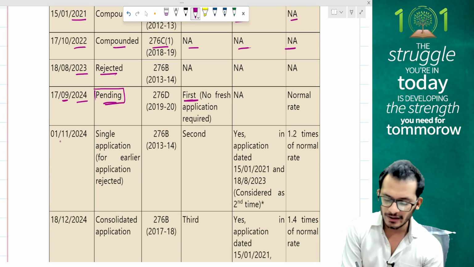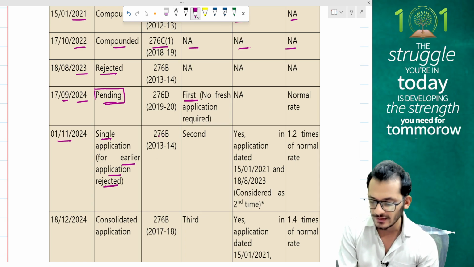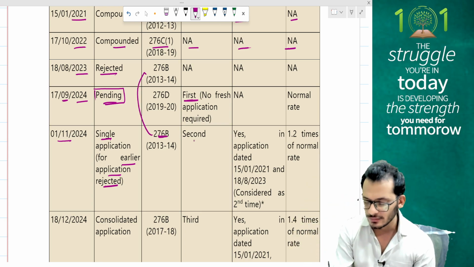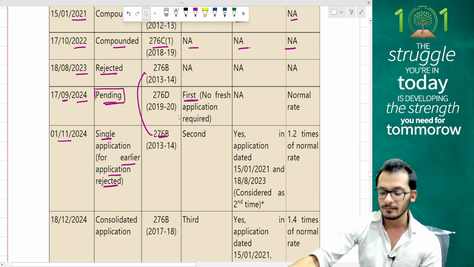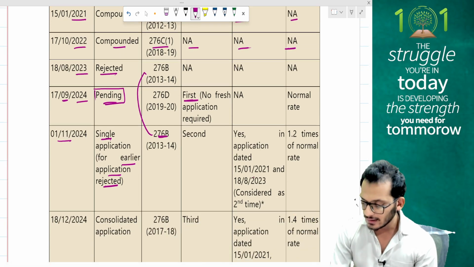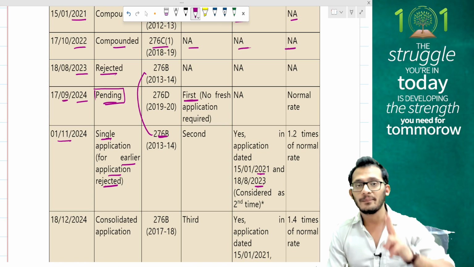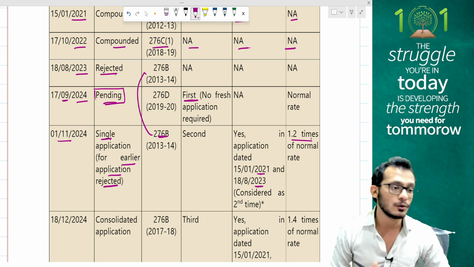If an application is made on 1st November, a single application for an earlier application which was rejected under 276B. Now, people, this is on 276B, so this looks like a first application. This looks like a second application because anyway something got rejected earlier. Because it got rejected earlier, people, you will treat this as a second application. Yes, applications dated 2021 and 2023 are together considered as one application. So this is now going to be considered the second application and therefore it is levied at 1.2 times.